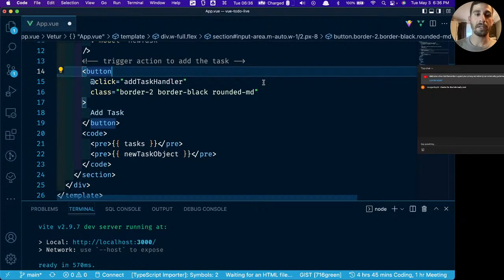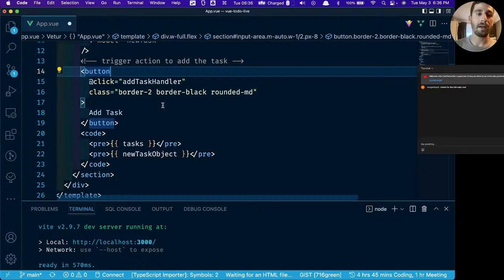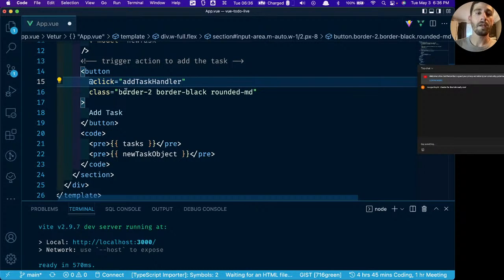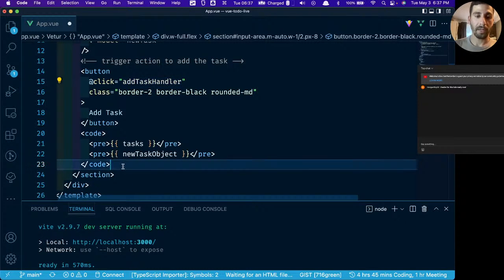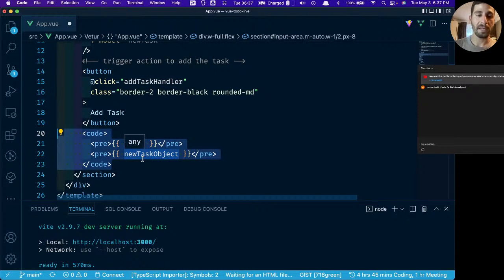I think it looks a little bit nicer. It's nice and easy to read. Whenever I look at this now, I just read it as on click. So on click, we're referencing addTask handler. Perfect. Now that you see how all of this code is working, I'm going to go ahead and delete this. We don't need it anymore.